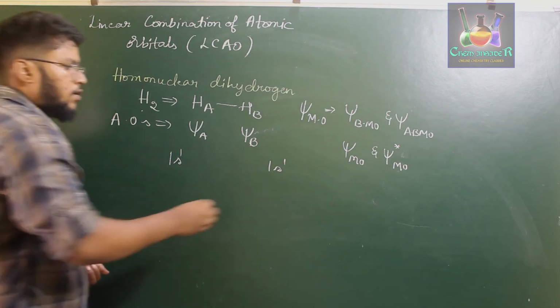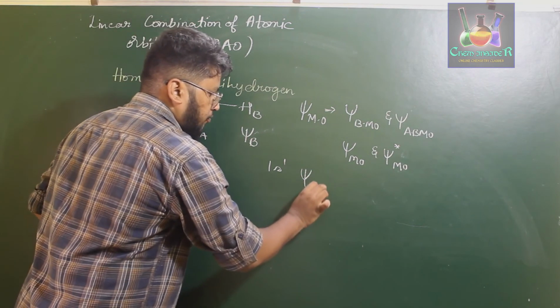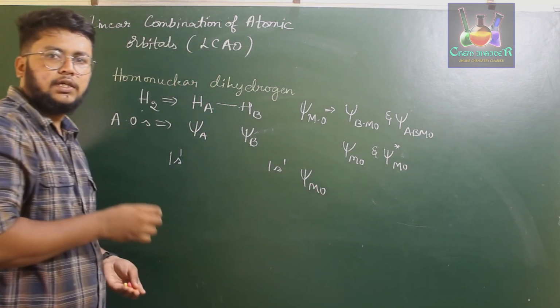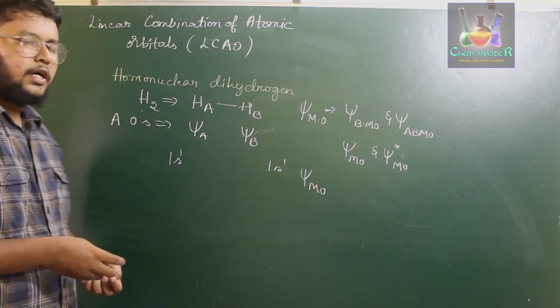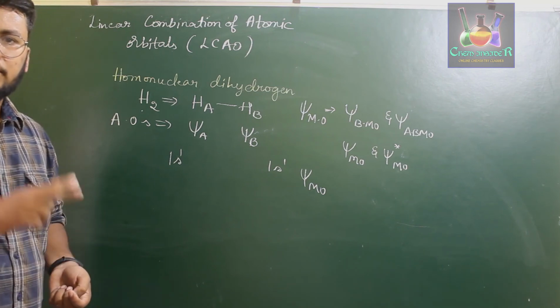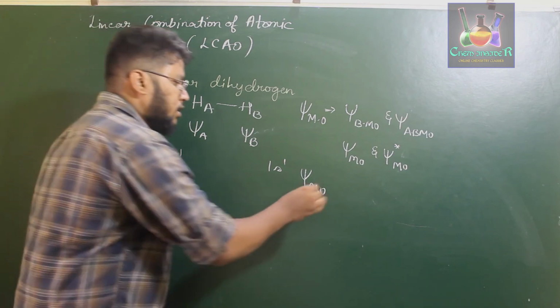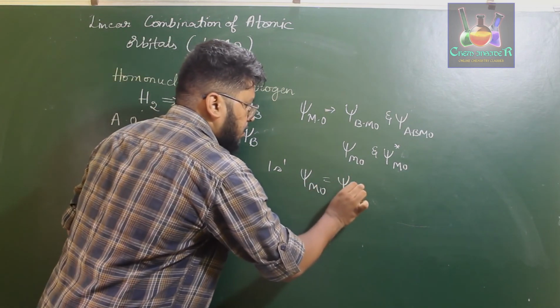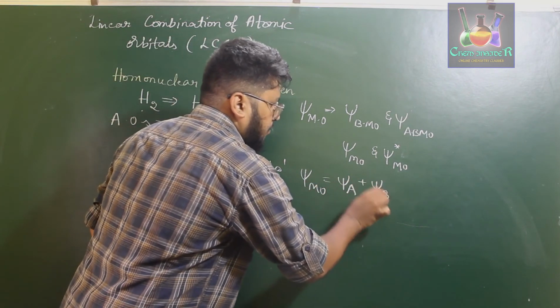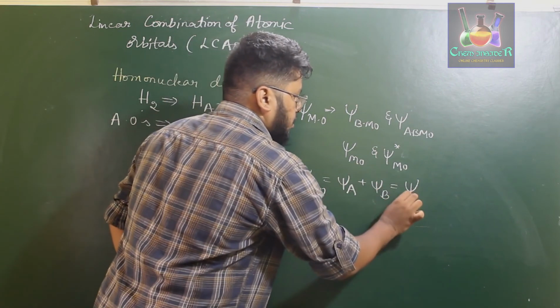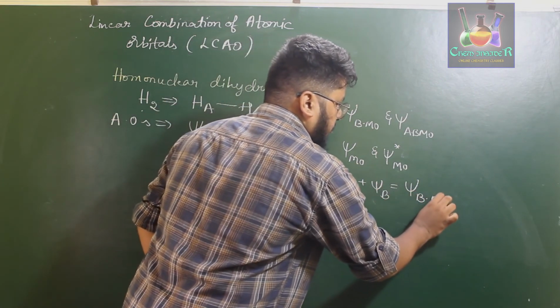That is, for a psi MO, the molecular orbital, to be formed, it undergoes two types of combining, an additive combining or a subtractive combining. That is, it may result in psi A plus psi B, which is nothing but psi BMO.